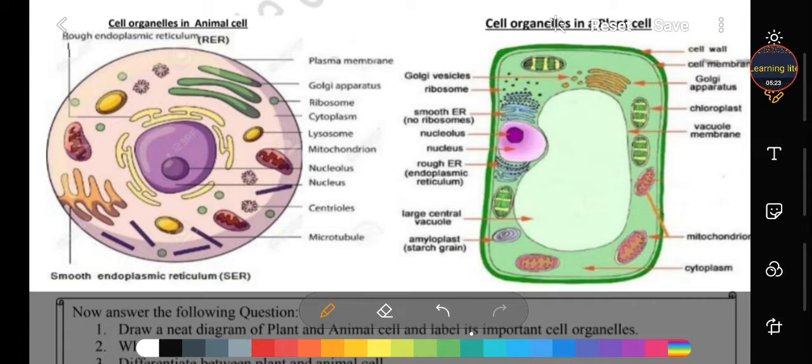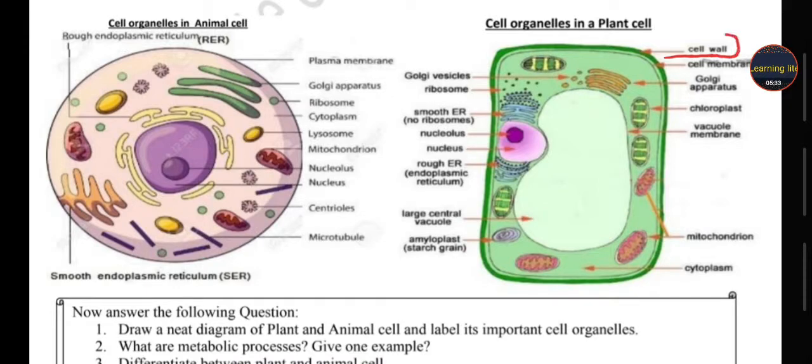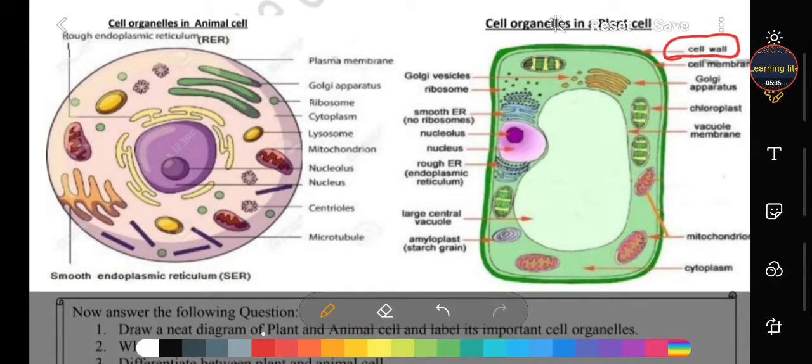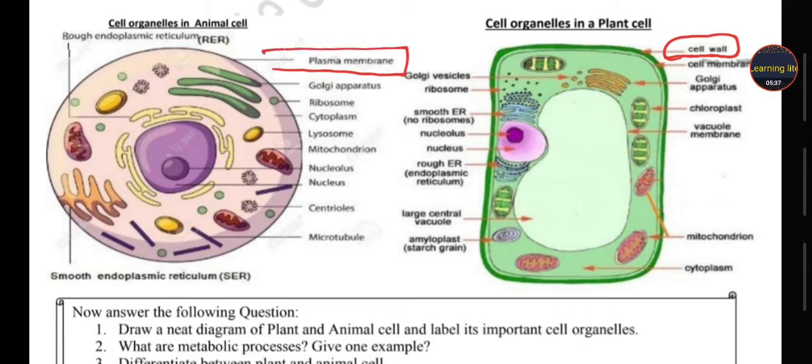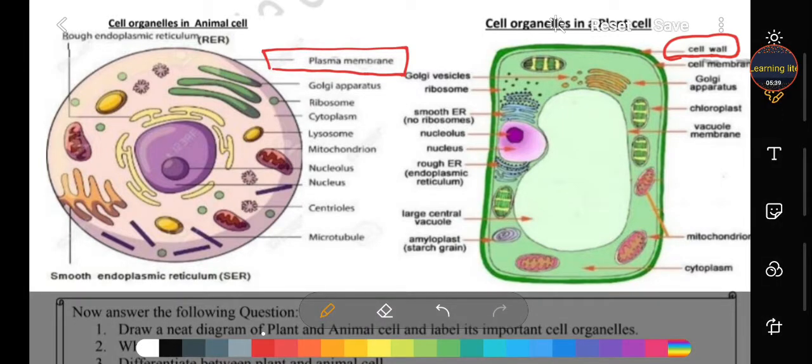Next, student, here you see two diagrams. These are the diagrams of animal cell and plant cell. If you observe, then you see the differences among them. What is the difference? The outer layer of the plant cell is the cell wall, whereas in the animal cell it is the plasma membrane. So it is your first point, student, that the plant cell contains a cell wall, but the animal cell does not contain any cell wall.